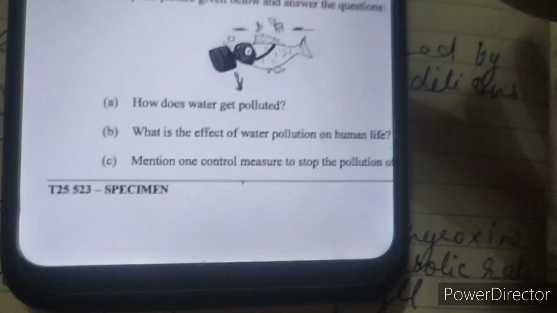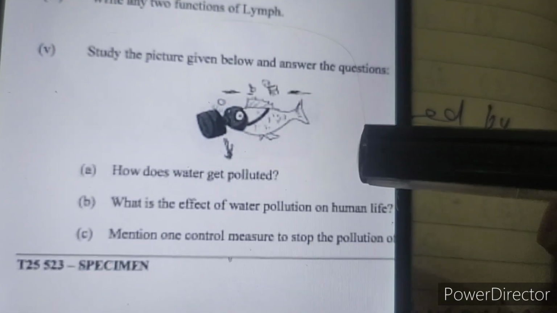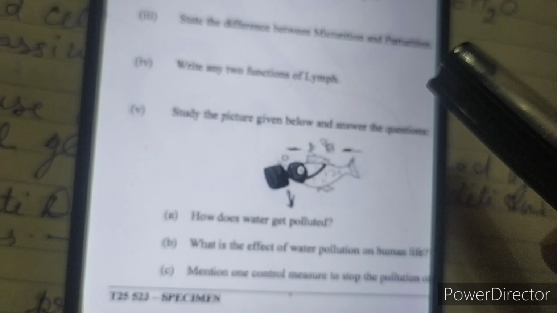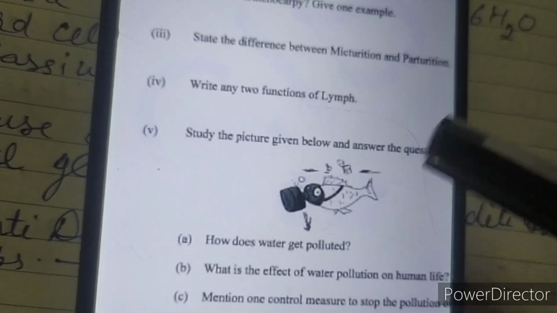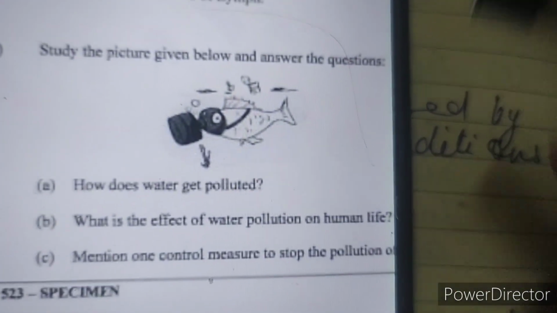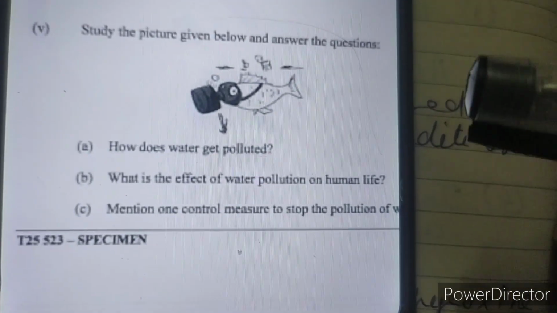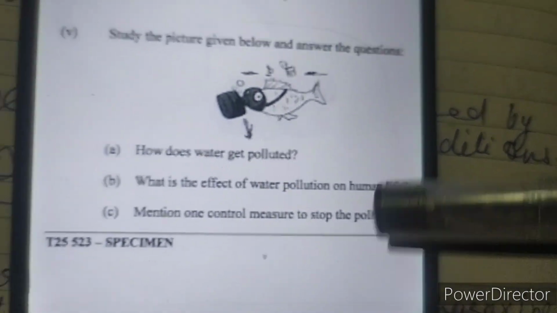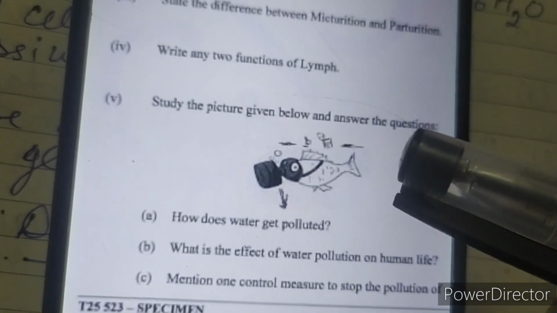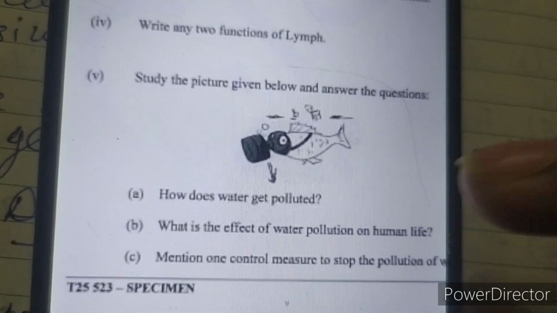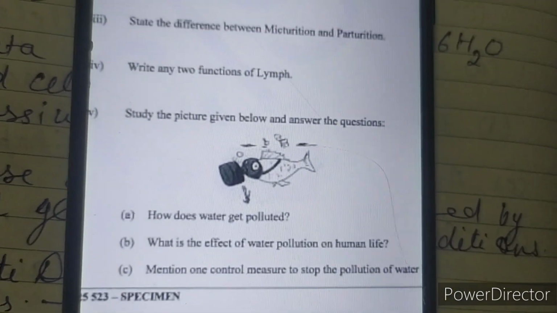Then you have been given a diagrammatic question. In this you have been given a fish consuming the polluted water. So how does water get polluted? You can write by hot water, that is thermal pollution, detergents, sewage, oil spills. What is the effect of water pollution on human life? Toxic water can lead to health problems in humans. Mention one measure to reduce this pollution. So we can use sewage water treatment plants before releasing it into the water bodies, so that will reduce the water pollution.